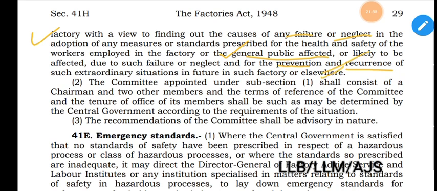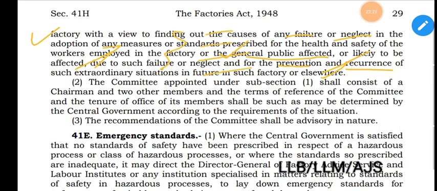So this is the function of the inquiry committee. First, to inquire into the standard of safety and health measures. Second, to find out the causes of failure and neglect. Third, to find how the general public is affected or likely to be affected. And fourth, prevention of recurrence of such extraordinary situation in future in such factory or elsewhere. These are the 4 functions. We can break it into 4 points.